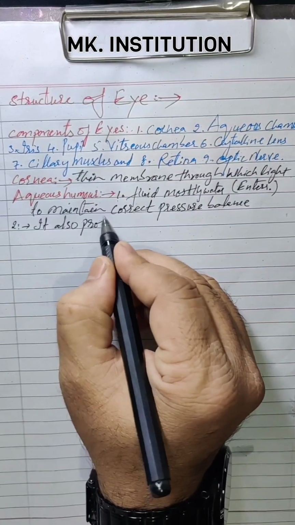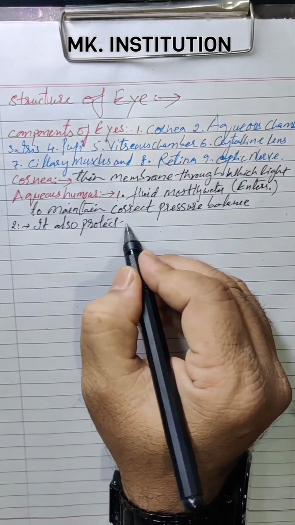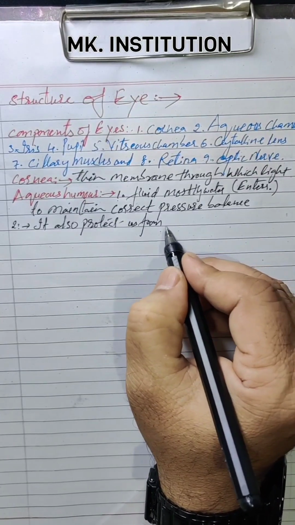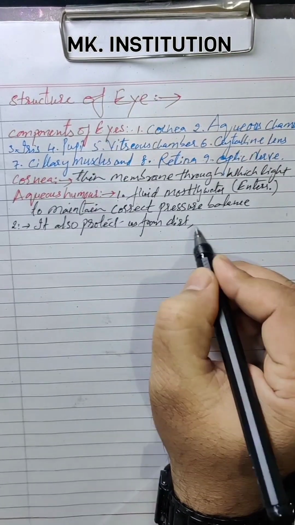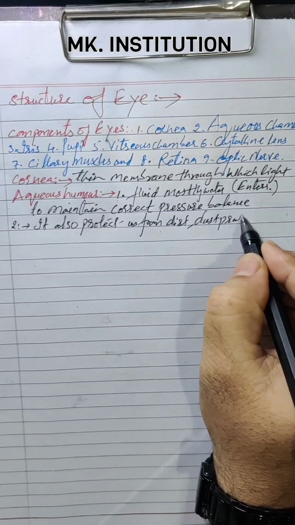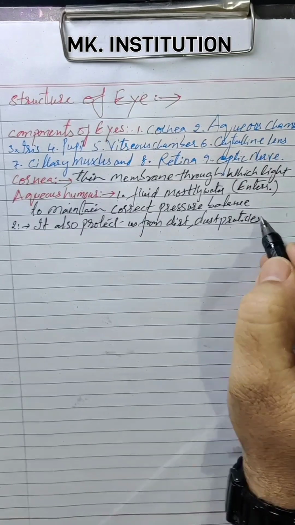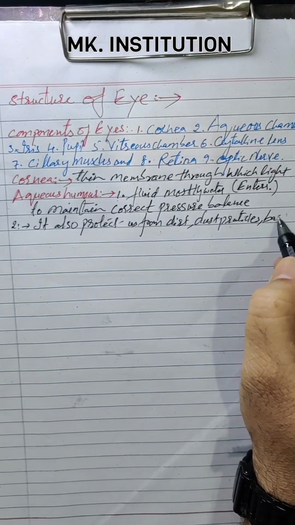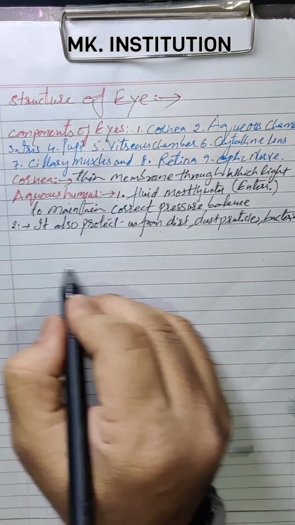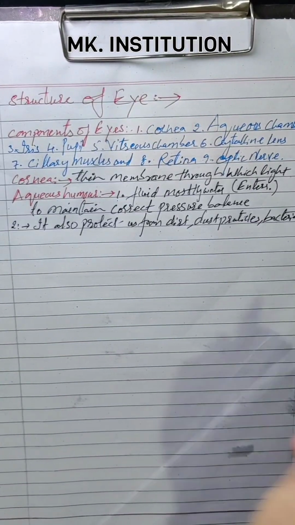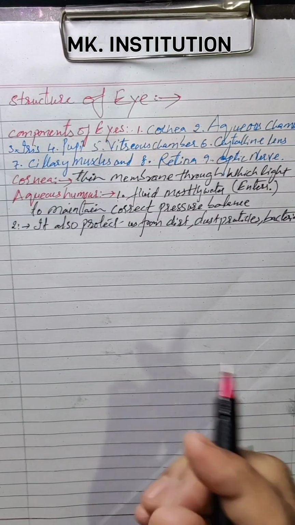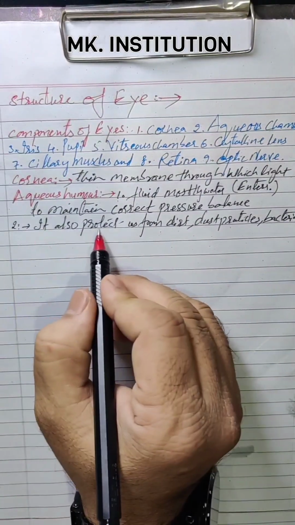The second point is it also protects us from dirt, dust particles, even bacteria, etc. This is the work of the aqueous chamber.